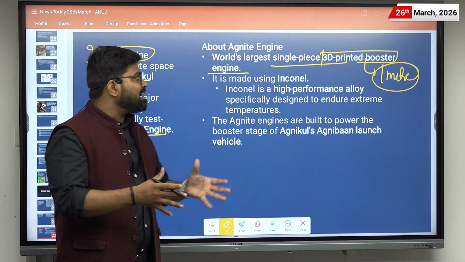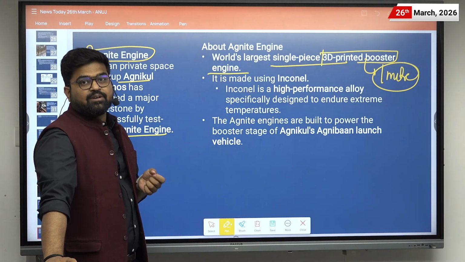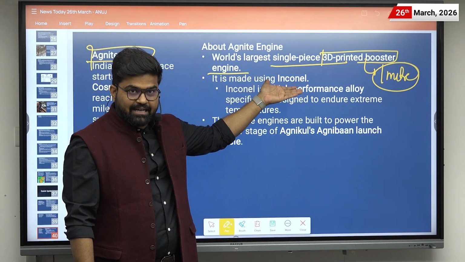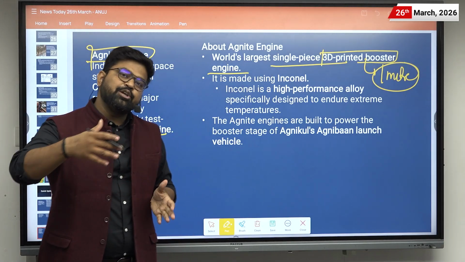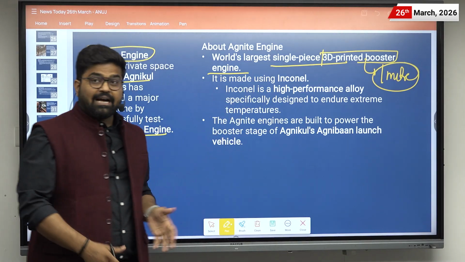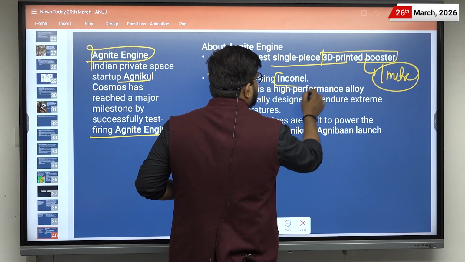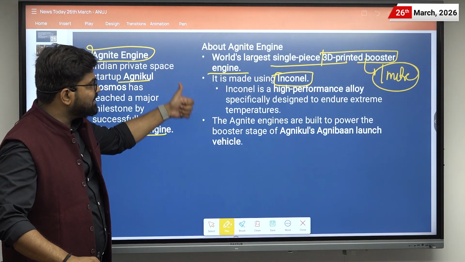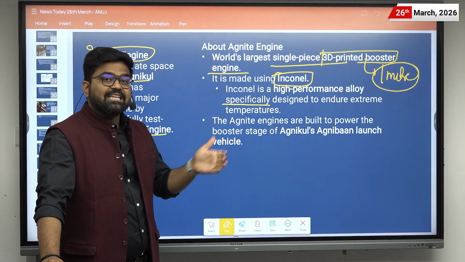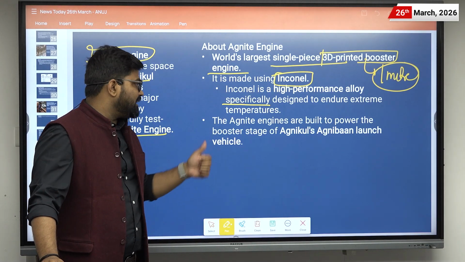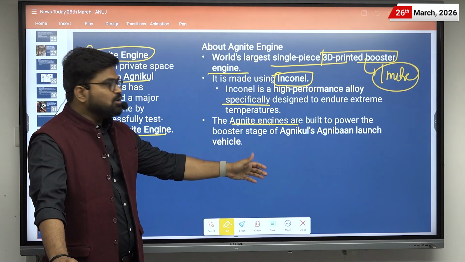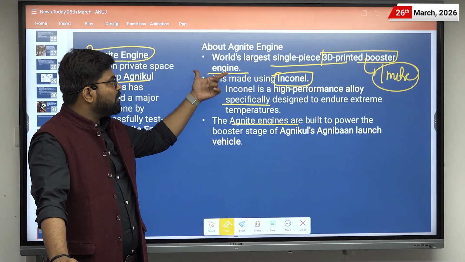And for making an engine, there is a requirement of welding, there is a requirement of assembly. But if there is 3D printing for making that engine, it will reduce the making time of that engine by 70 to 80%. Okay, and it is made by using Inconel. And what is Inconel? It is a high performance alloy specifically designed to endure extreme temperature. And the Ignite engines are built to power the booster engines of Agnikul's Agniban launch vehicles. So this is about the Ignite engine.